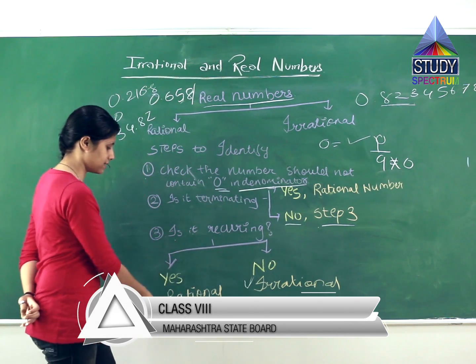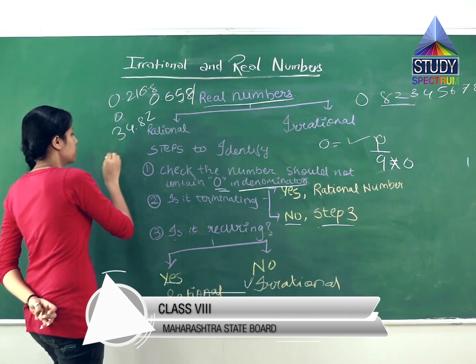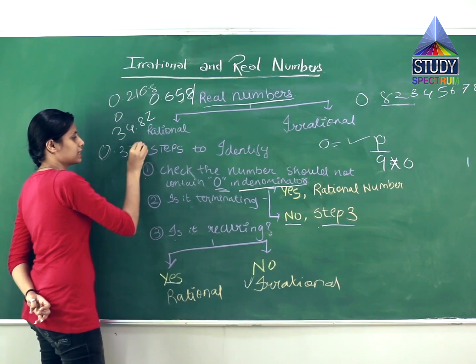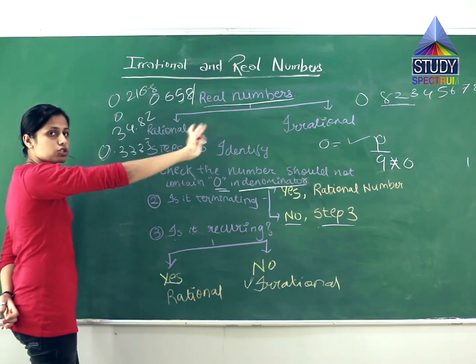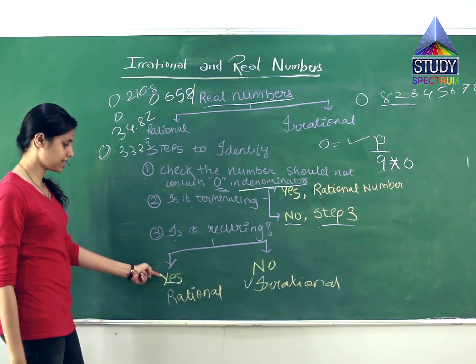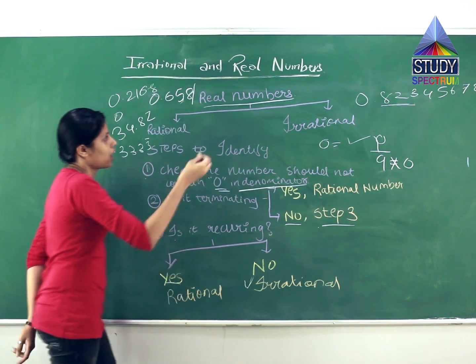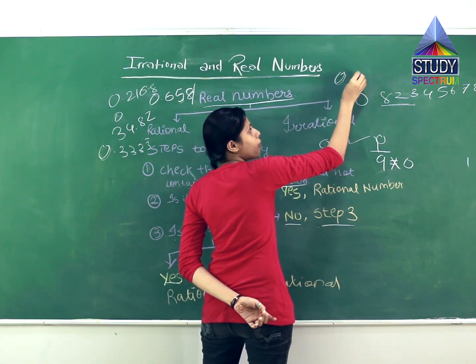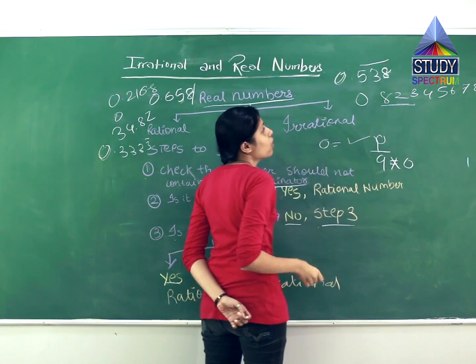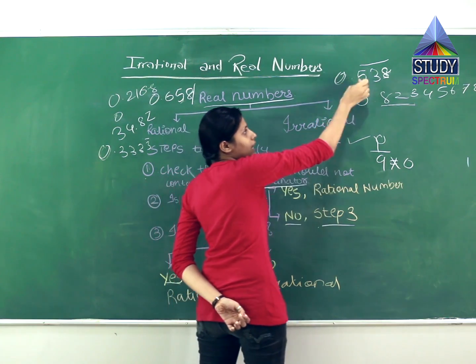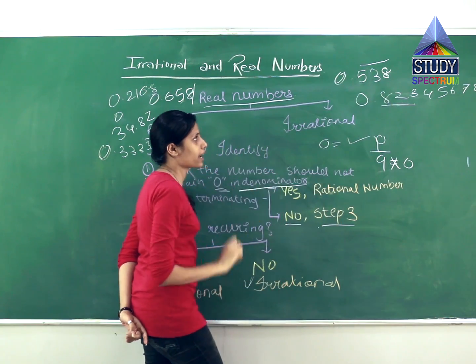If the answer is yes, then it is a rational number. For example, 0.33333 with a bar. What does this represent? 3 goes on till infinity. So the answer is yes, and it is a rational number. Another example you can take is 0.538 with a bar above it. What does this mean? This 538 goes on till infinity. It is a recurring one.